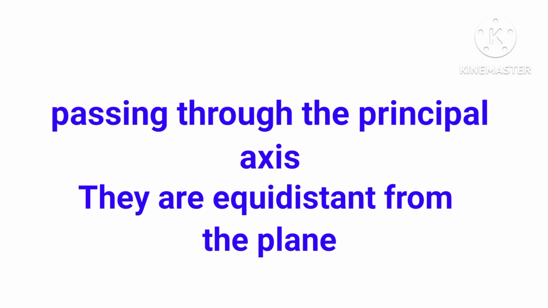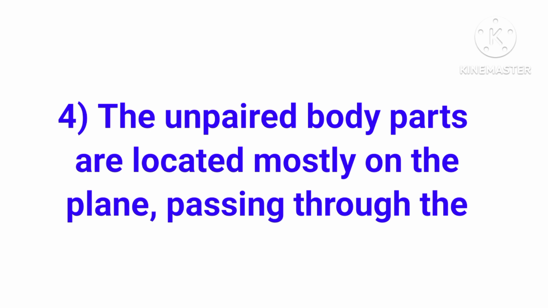They are equidistant, meaning at equal distances from the plane. The unpaired body parts are located mostly on the plane passing through the principal axis. The animal which cannot be cut into two equal parts in any plane through the center of the body is called asymmetrical. Example, sponges.